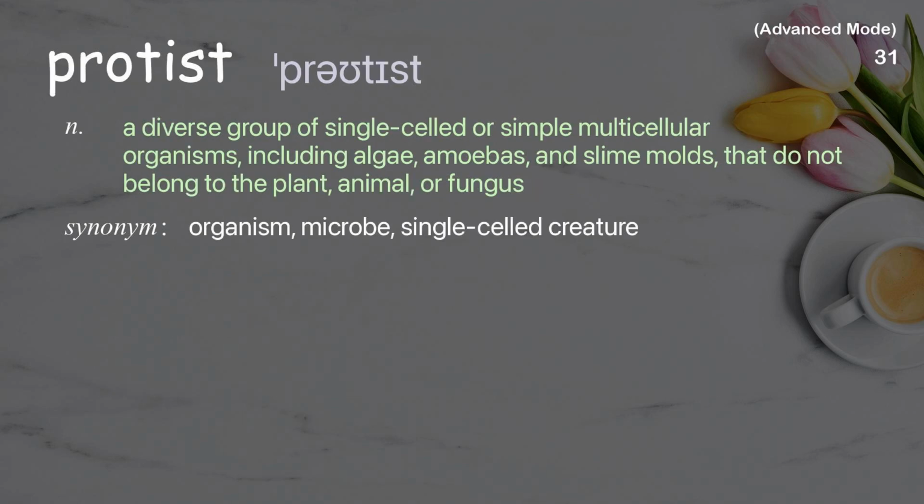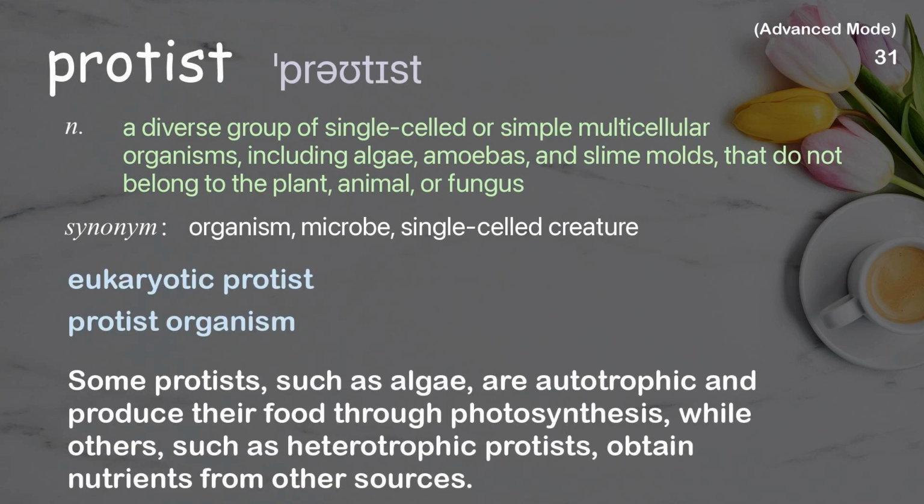Protist. A diverse group of single-celled or simple multicellular organisms, including algae, amoebas, and slime molds, that do not belong to the plant, animal, or fungus. Examples: eukaryotic protist, protist organism. Some protists, such as algae, are autotrophic and produce their food through photosynthesis, while others, such as heterotrophic protists, obtain nutrients from other sources.